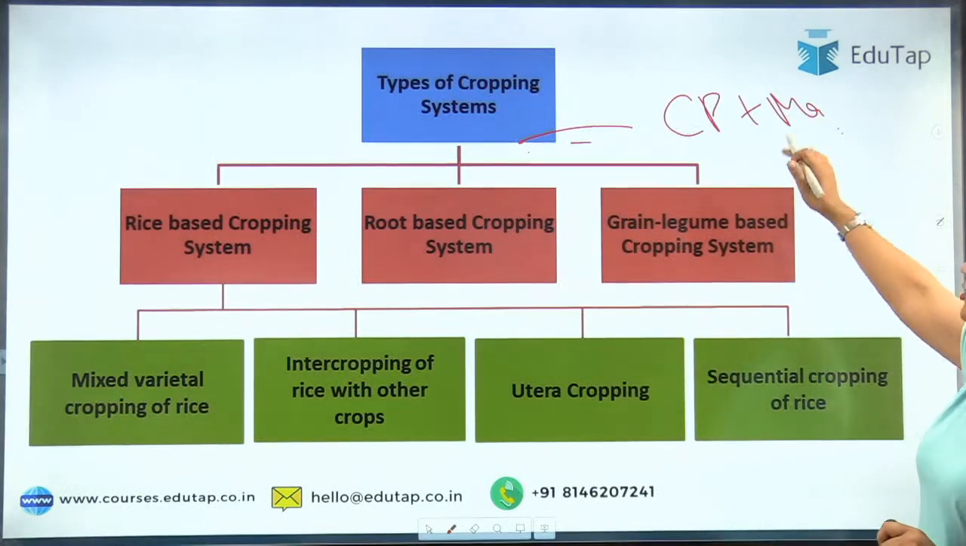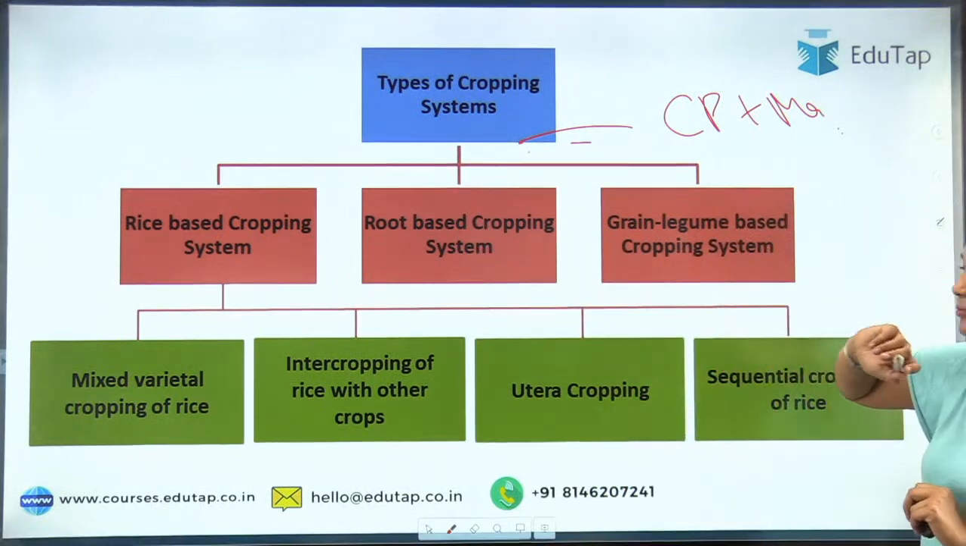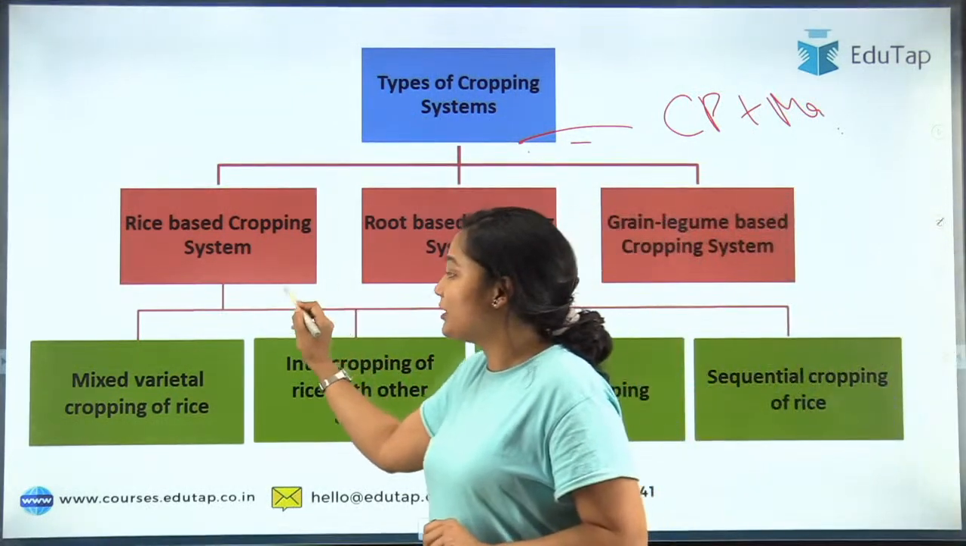Okay, so moving to the cropping systems now. Cropping systems are of 3 types: rice based, root based and grain legume based. As the name suggests, rice based means you are growing rice.